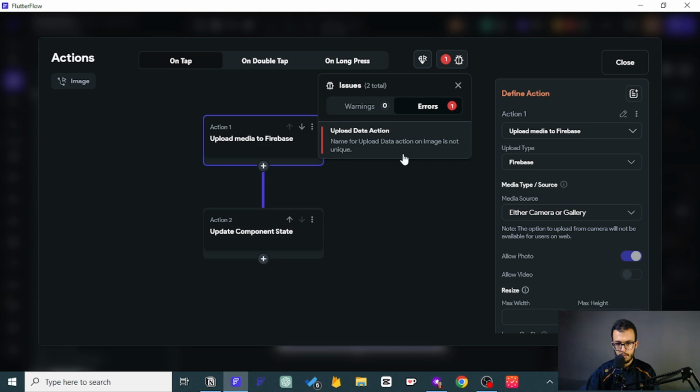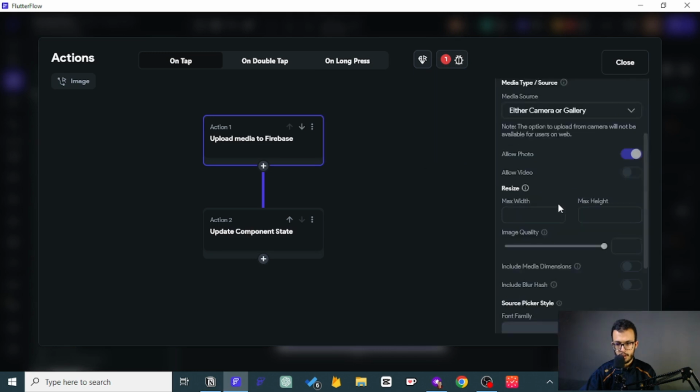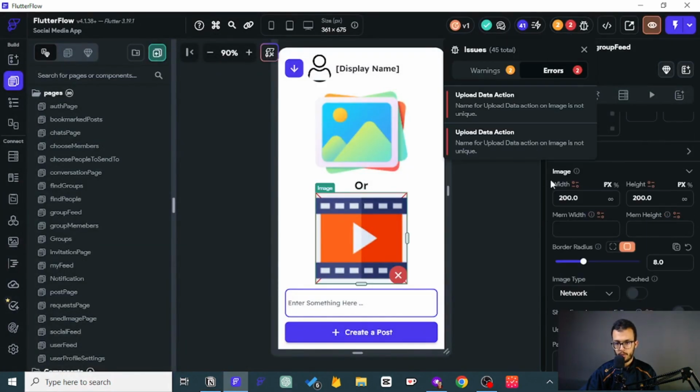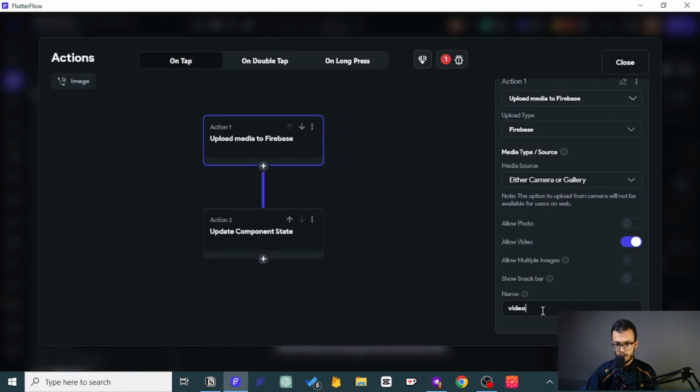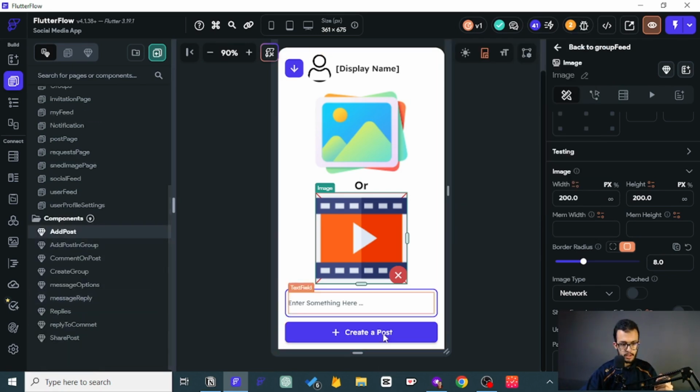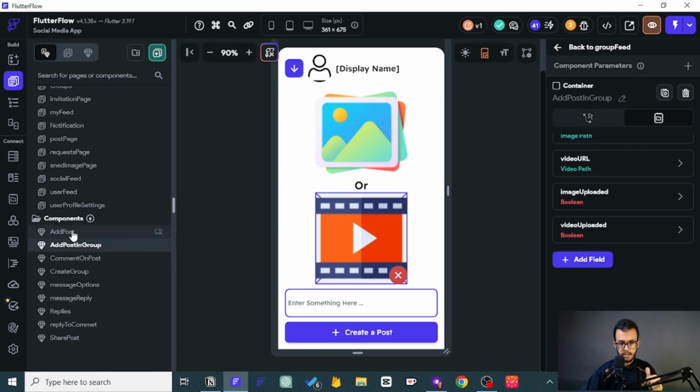The name for upload data on image is not unique, so we can just add G. Since we have copied it, we need to change it. G stands for group, just to make a difference between the add post and the add post for group.